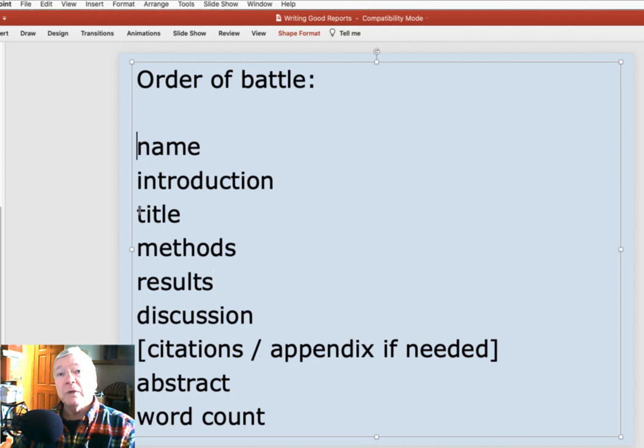Now, only when you're completely done with all this stuff do you write your abstract. Why? Because an abstract is essentially a sentence or two that summarizes what we were planning to do, how we did it, what we saw, and what we think it means. That's the abstract.